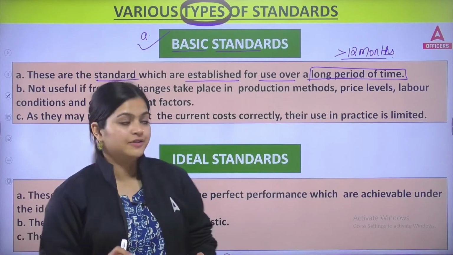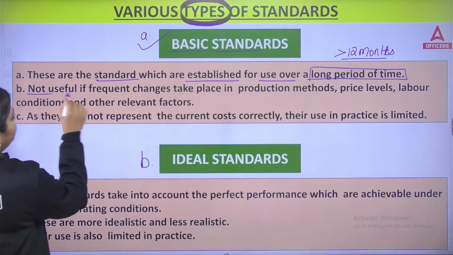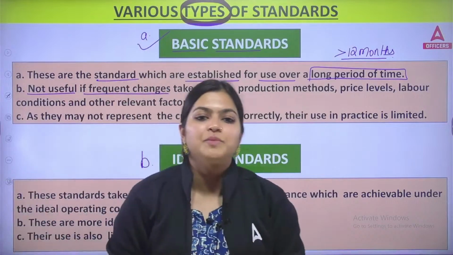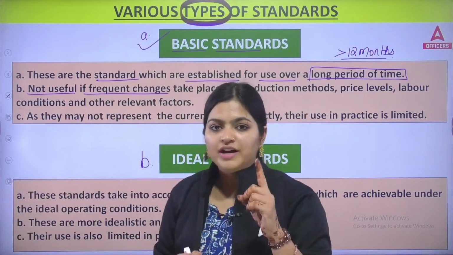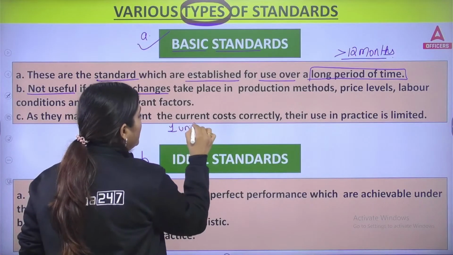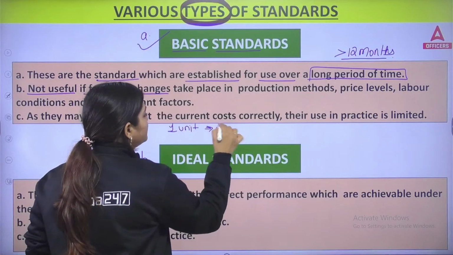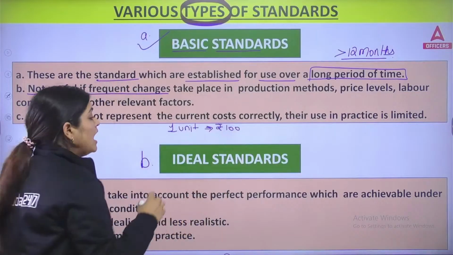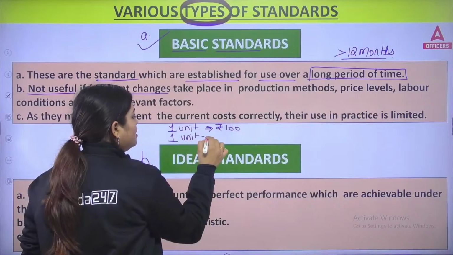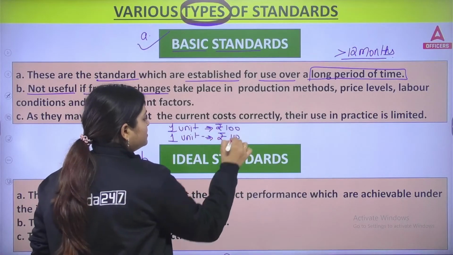Now, it is not useful if frequent changes take place. Frequent changes means, today if I am purchasing 1 unit of raw material and for this suppose I am paying rupees 100, after 1 week suppose the same 1 unit is now available for rupees 110.